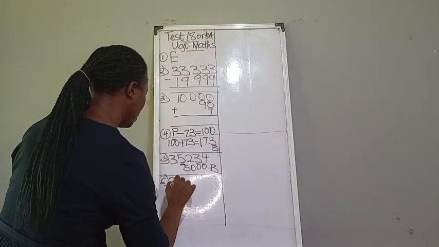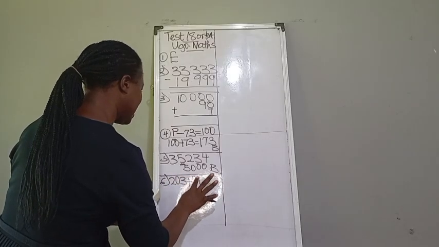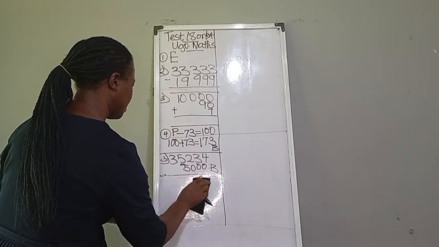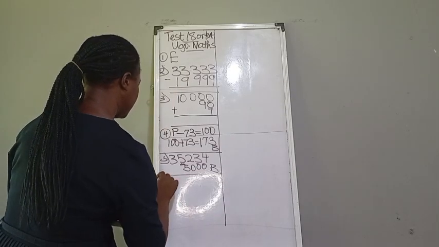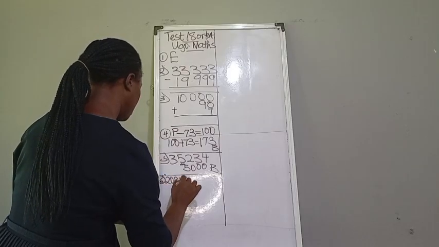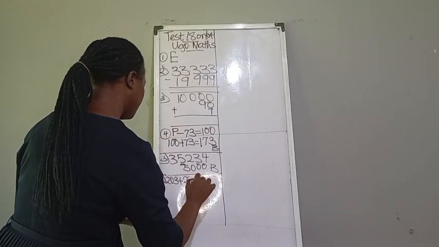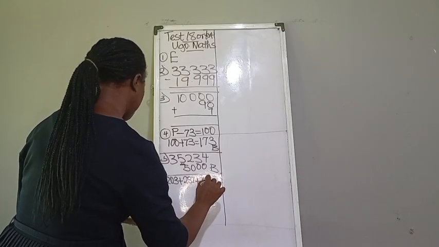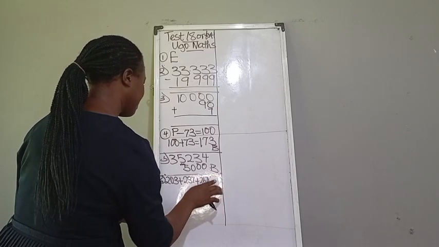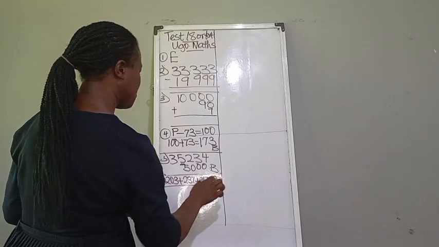So we have 203 plus 237 plus 267 plus 293, then over 4, since we have 1, 2, 3, 4.